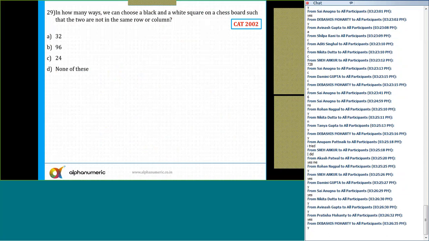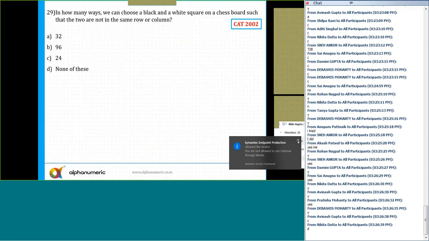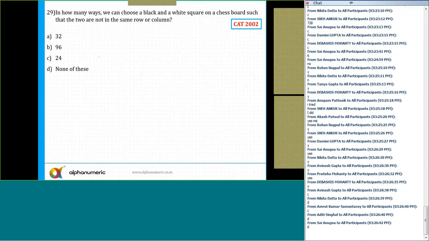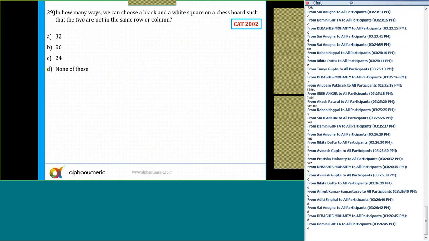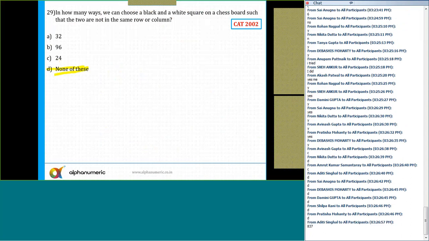Okay. Now, another very, very interesting question. What is the answer for question number 29? The correct answer is option D. In how many ways can we choose a black and a white square on a chessboard such that the two do not belong to the same row and same column? Can anyone tell me the correct answer? No. The correct answer is 768.